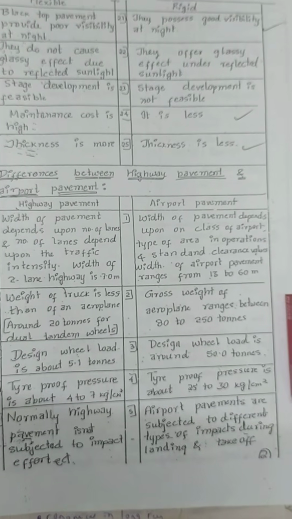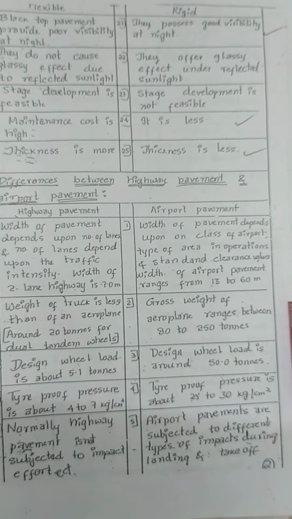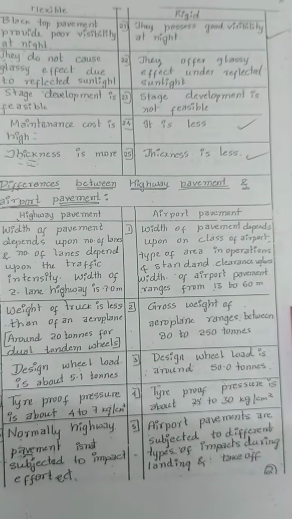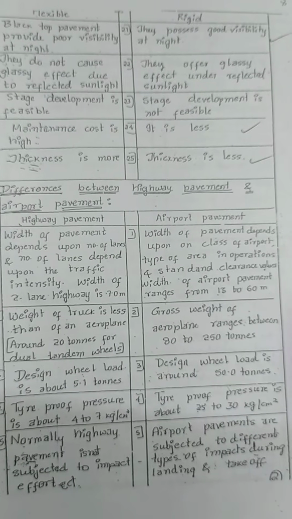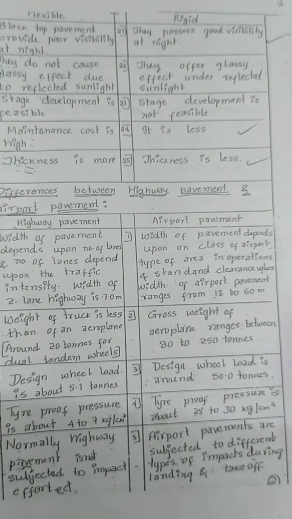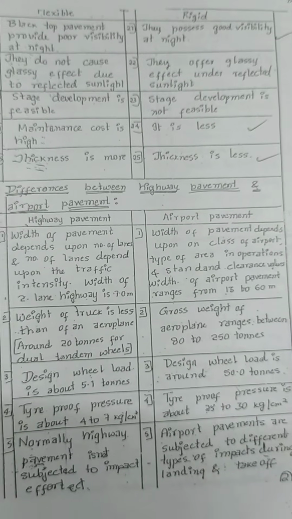In airport, width of pavement depends upon the class of airport, types of aircraft in operations, and standard clearance up to width. The width of airport pavement ranges from 13 to 60 meter.